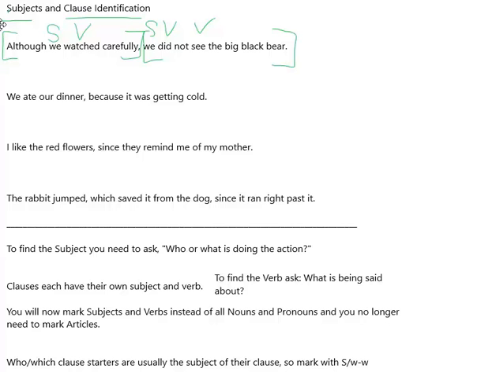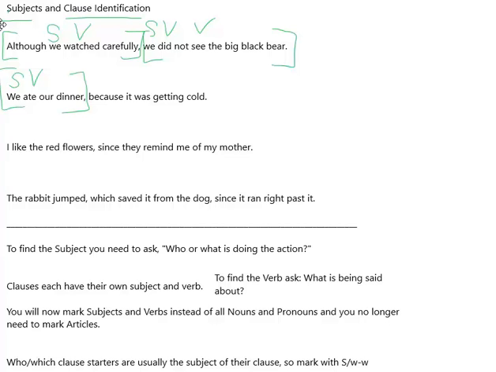Let's read the next sentence. We ate our dinner because it was getting cold. Who ate our dinner? We. What is being said about we? We ate. So we ate our dinner is a clause because it has a subject and a verb. Okay? Do we have another clause in this sentence?